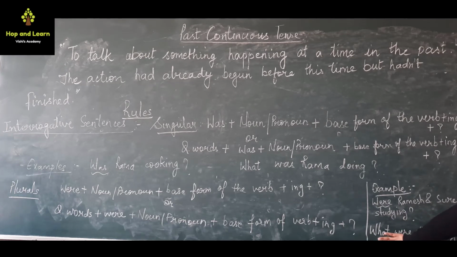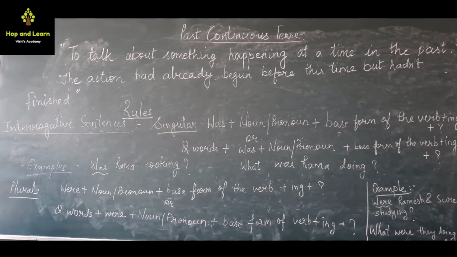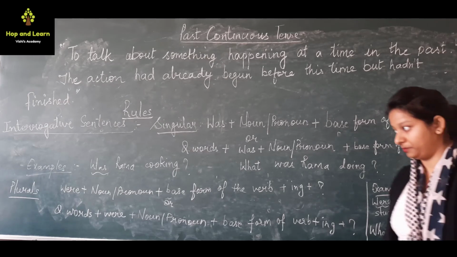Similarly, what is a question word, and we are talking about two persons, Ramesh and Suresh, or we can say that they is a pronoun which we use for plural nouns. So what were they? Do is the base form of the verb plus ing, so doing, and at the last we have put the question mark. So what were they doing?